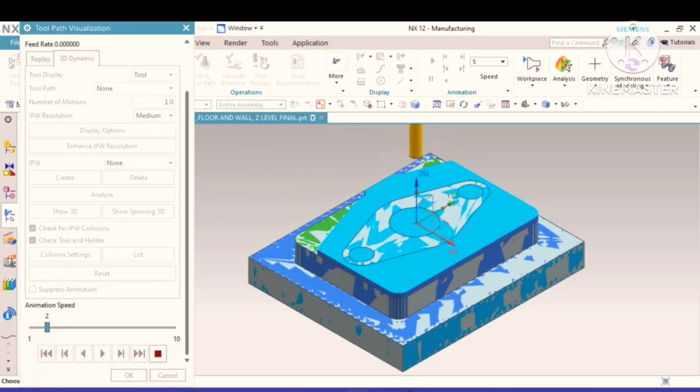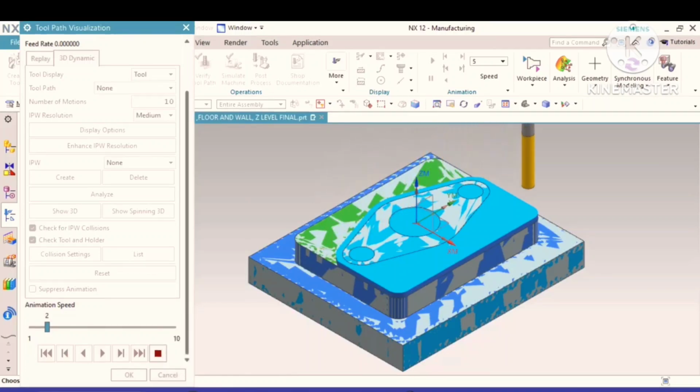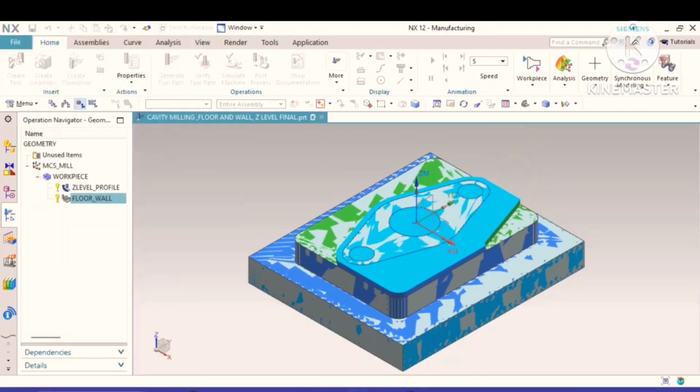This is using follow part method. This remaining material of 5 mm. We think, is it the correct operation? It is not a correct operation. We have to stop it.